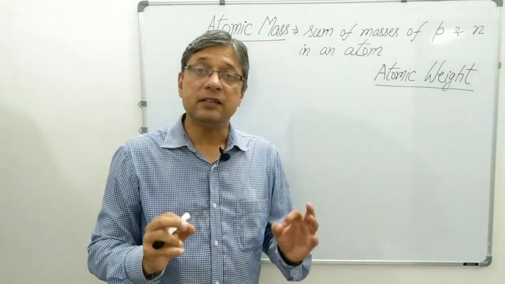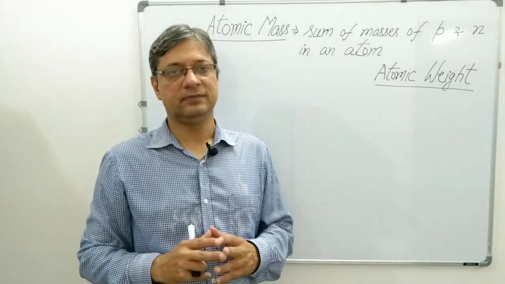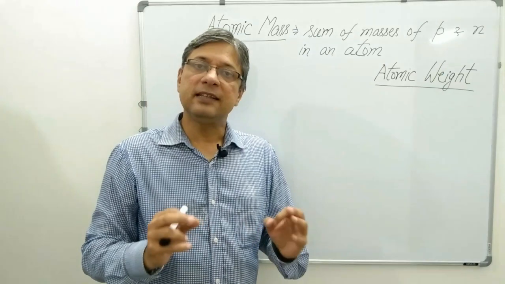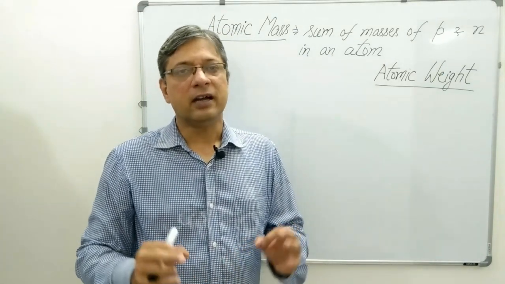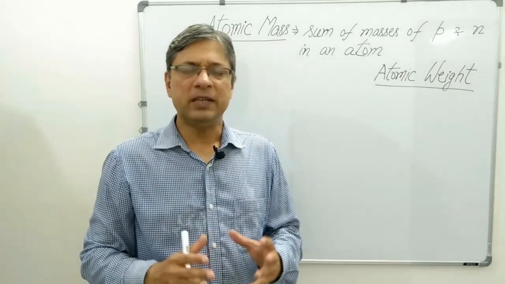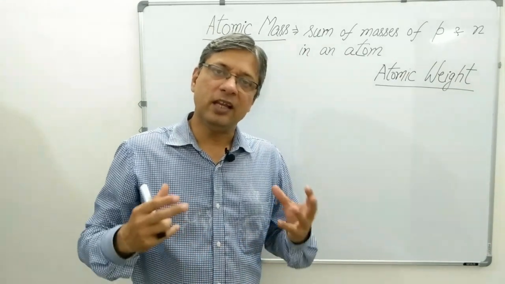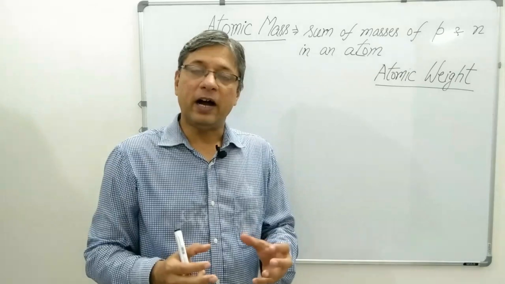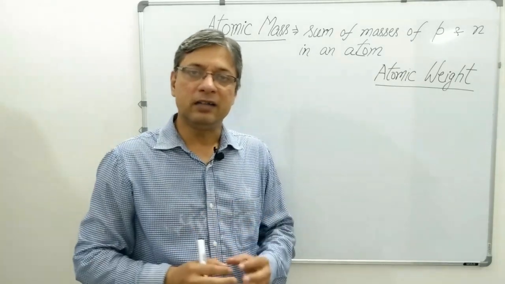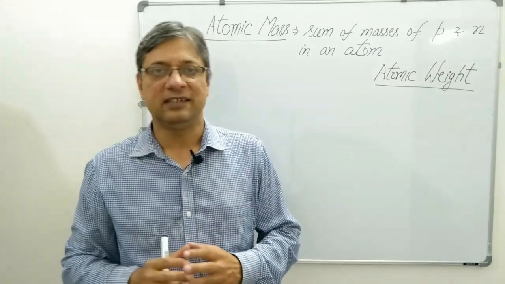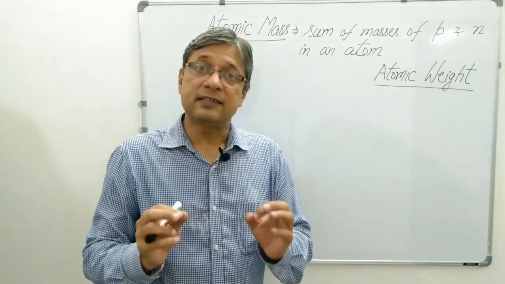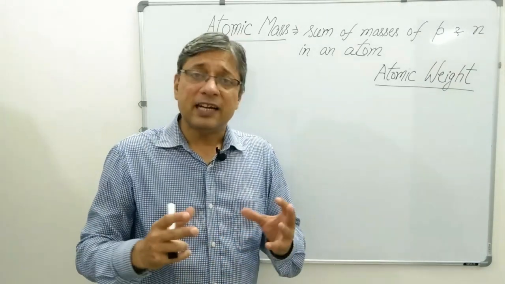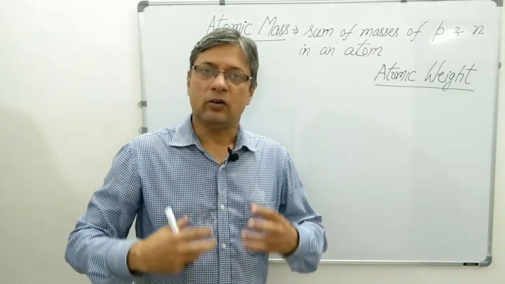But they have a slight difference. However, still they are used interchangeably in chemistry. So many times in your book or in your exams, you will find somewhere written atomic mass, somewhere written atomic weight. We will understand the little difference existing between the two. First, let us understand what is atomic mass.